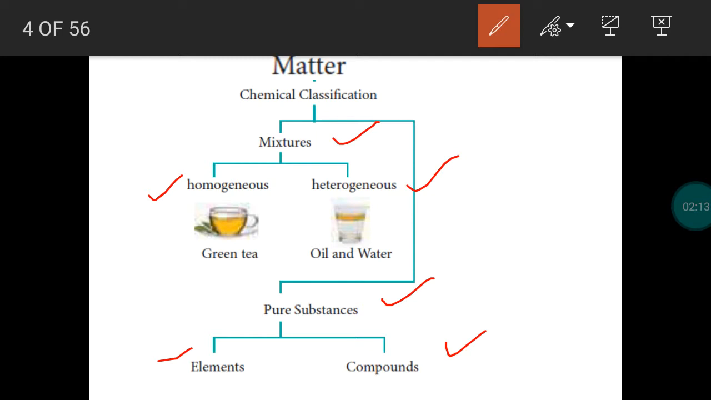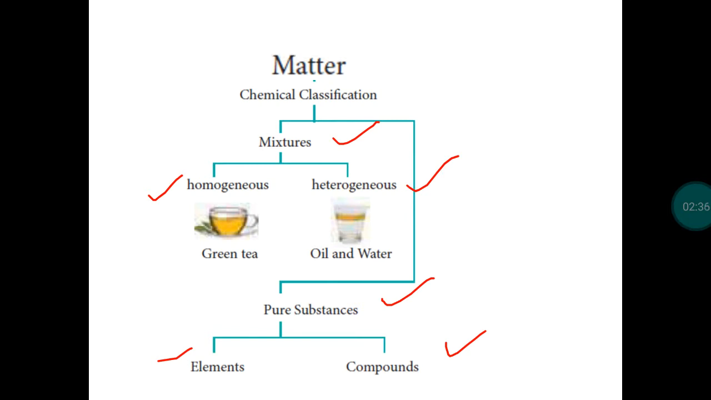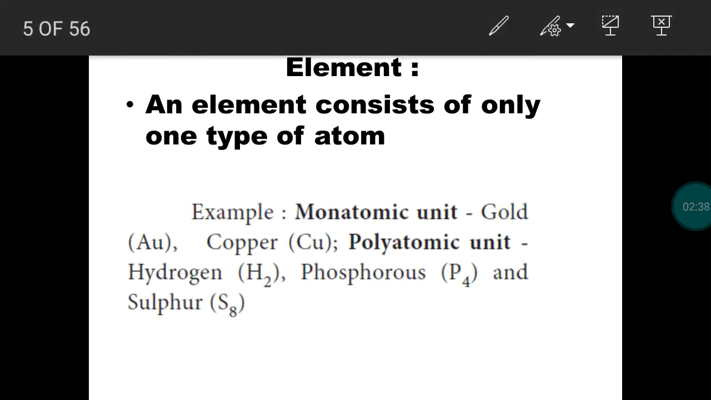Now consider a heterogeneous mixture. The components can be distinguished. If sodium hydroxide pellets are mixed with potassium permanganate, from the color as well as crystalline structure, we can easily distinguish the components. So these are called heterogeneous mixtures. Elements and compounds are generally pure substances. They will have a definite property.